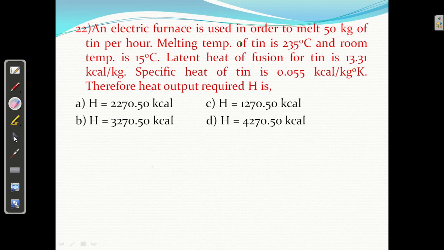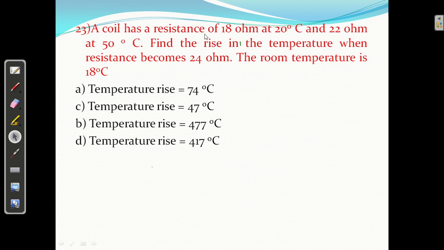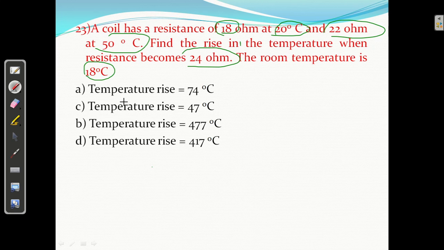Okay, question number 23. A coil has a resistance of 18 ohm at 20 degree centigrade and 22 ohms at 50 degree centigrade. Find the rise in temperature when the resistance becomes 24 ohms. Room temperature is 18 degree centigrade. I have solved this problem in theory and in the presentation already. It is the same problem. The temperature rise is 47 degree centigrade, so C is correct. Please see from there.